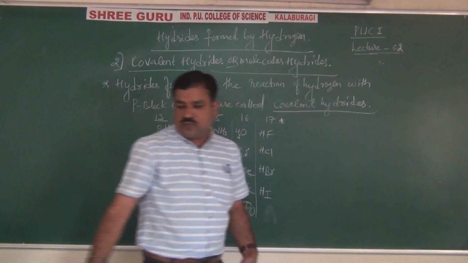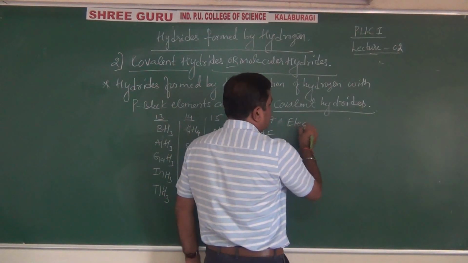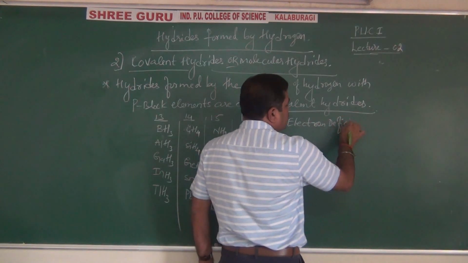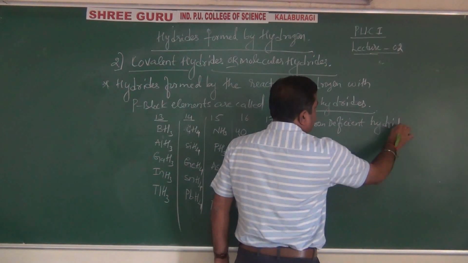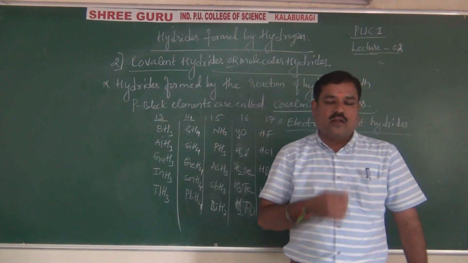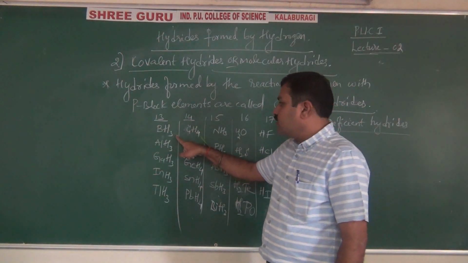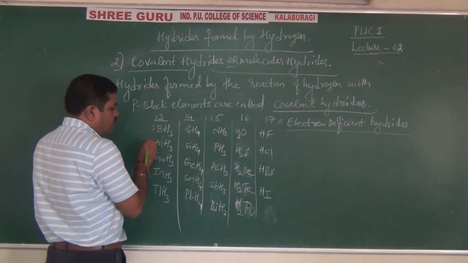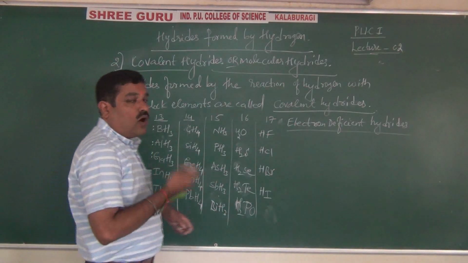three more categories. What are those? First, electron deficient hydrides. What are these electron deficient hydrides? These are the molecular or covalent hydrides formed by the p block elements, especially group 13 elements. Group 13 only. Why, sir? Because they are deficient of a lone pair of electrons to complete the octet.